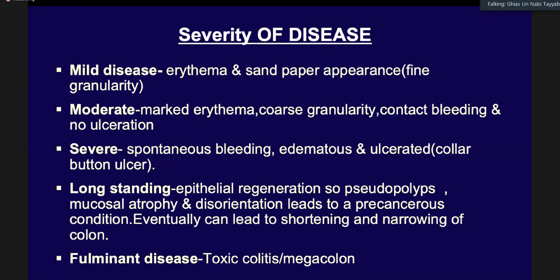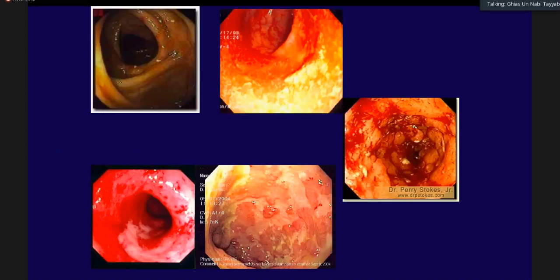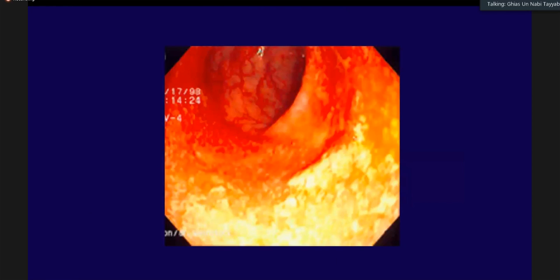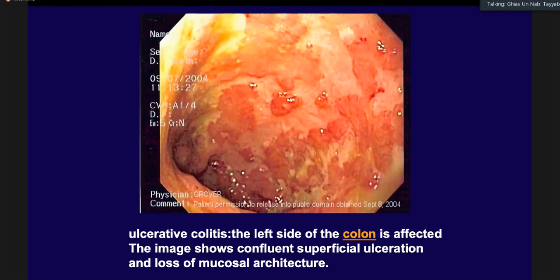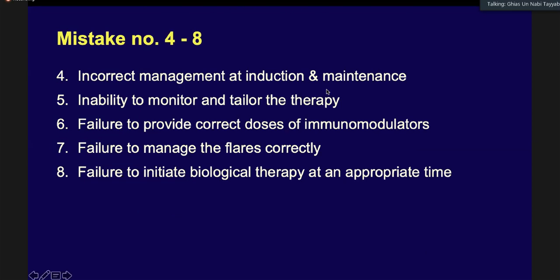And remember that the endoscopic picture and the clinical picture have to be combined together in order to make a clear-cut diagnosis, in order to make a clear-cut assessment in terms of what exactly we have to do to avoid these mistakes, number 4 to 8. There's incorrect management of induction and maintenance, inability to monitor and tailor therapy, failure to provide correct doses of immunomodulators, failure to manage the flares correctly, and failure to initiate biological therapy at an appropriate time, although the only biologic therapy available to us is infliximab at the moment.